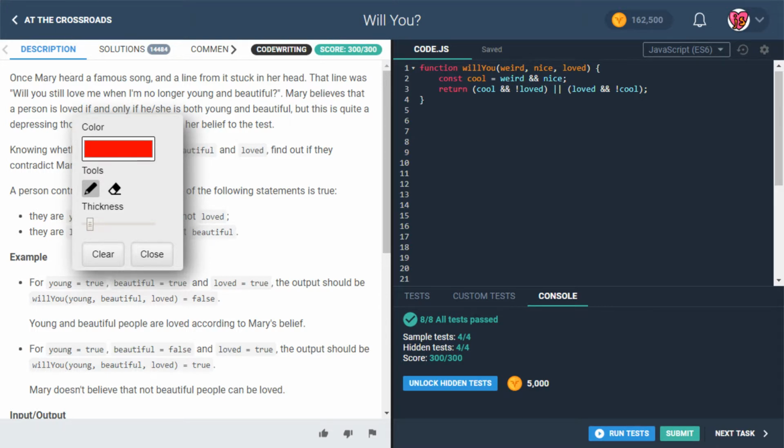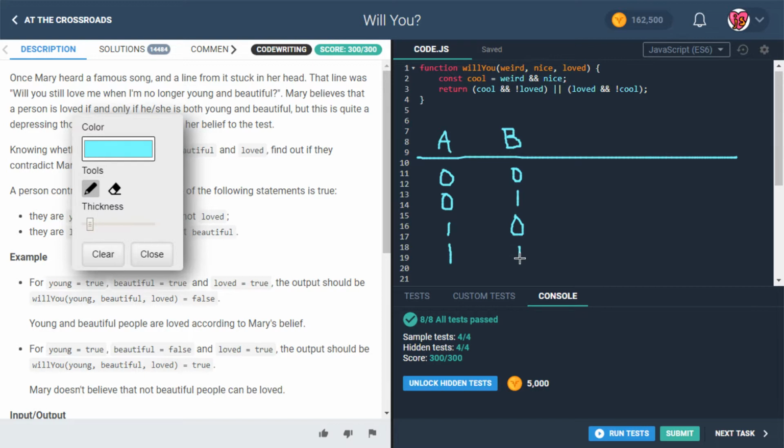So we'll use a different color for this part. Here's what we want to say. So we've got A, B, and then what we want will be over here. We don't know what it is yet, but basically A could be false, or it could be true. B could also be false, or it could be true. And we're just going to use zeros and ones to represent that.